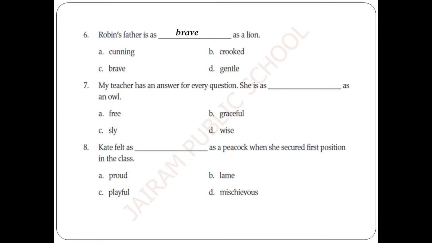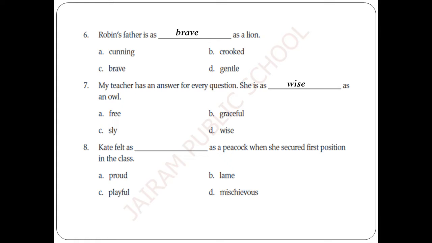My teacher has an answer for every question. She is as blank as an owl. So what is the quality of this bird, the owl? So we are easily able to describe our teacher with one more object. My teacher has an answer for every question. She is as wise as an owl. What is meant by wise? Knowledgeable.